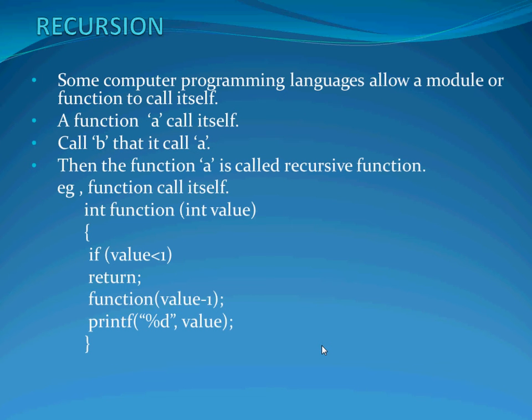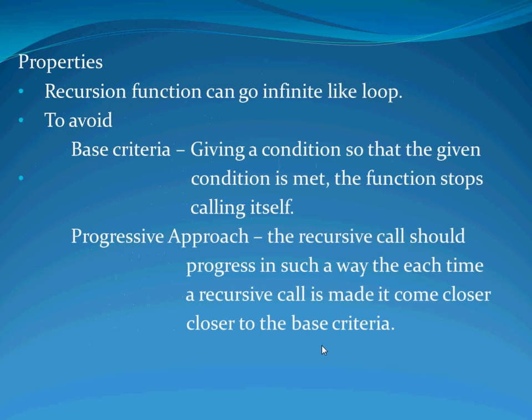An example: a function calls itself, with an int variable value. If value is less than 1, return. Otherwise call function with value minus 1, and print the value. Properties of recursion: a recursive function can be infinite, like a loop.